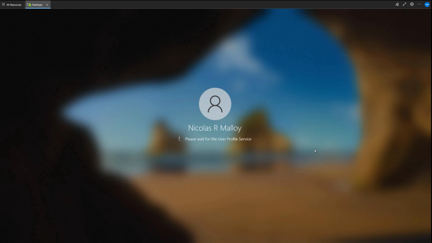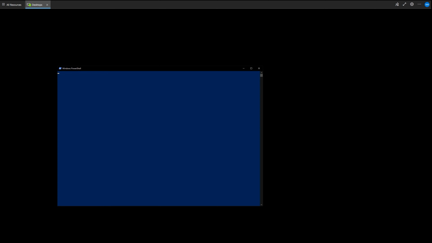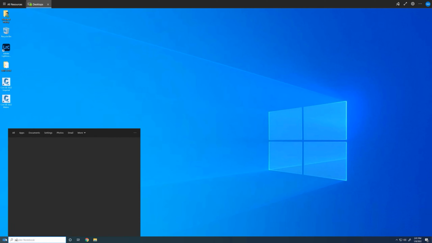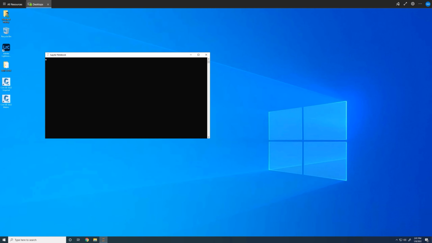What you see here is a virtual Windows computer within your browser. It doesn't use any of your local hardware, so if you have a slow computer, it shouldn't matter. The only thing your computer provides is your keystrokes and mouse clicks transmitted over the internet. You can access Jupyter Notebooks by pressing the Windows key and entering the word Jupyter, spelled with a Y. Then you can launch the app from the Start menu.